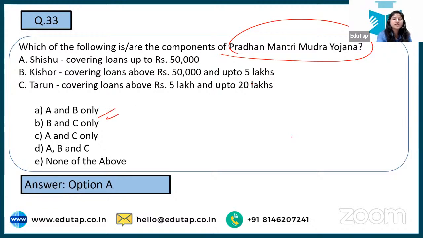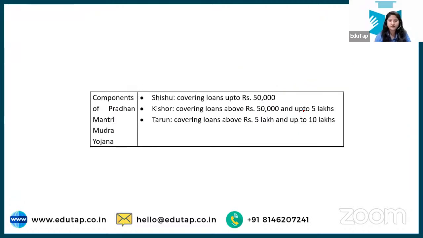A. Why? Because this is not 20 lakh. This is 10 lakh. That is why you get 3 types of loans under it, right? Depending on how much you're taking. And that is why option number 3 is incorrect.